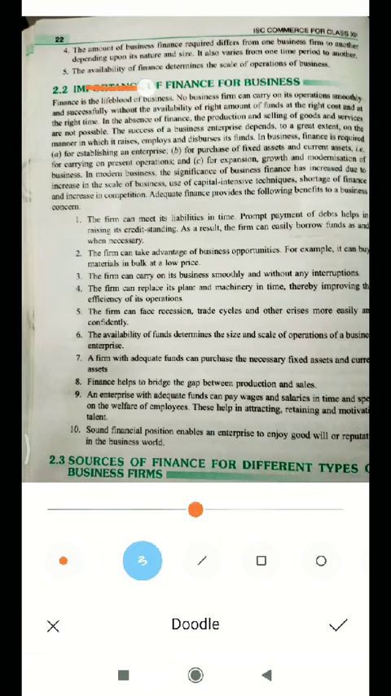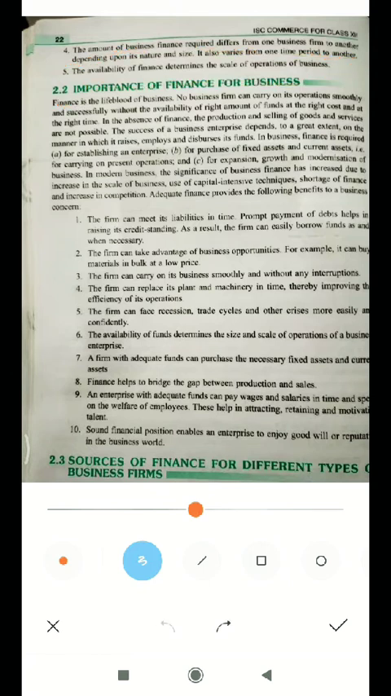Next, the availability of finance determines the scale of operation of the business. Scale of operation means at what scale we operate the concern, and what amount of working capital is required for the operations. All these things are determined by business finance.